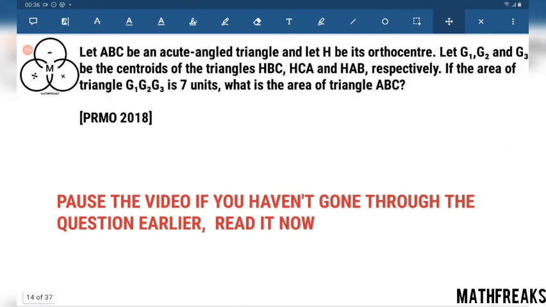Now comes a beautiful question from PRMO 2018. ABC is an equilateral triangle. Let H be its orthocenter. Let G1, G2, G3 be the centroids.